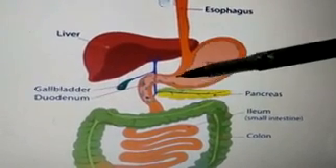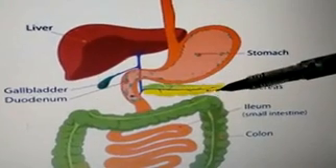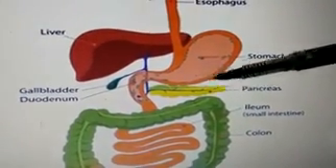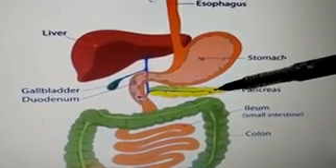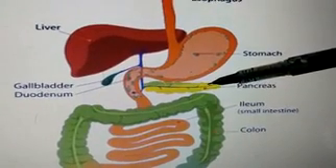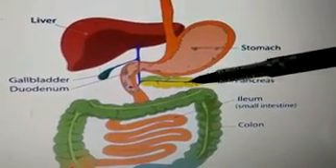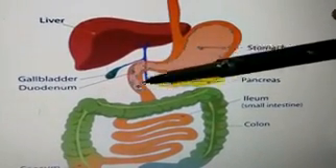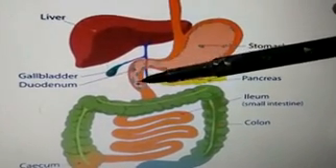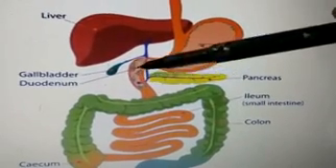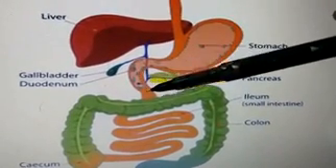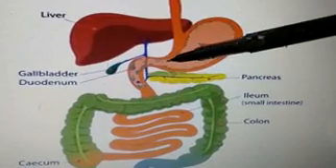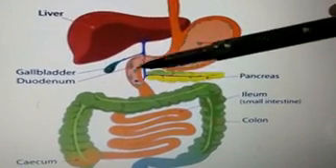The pancreas is a leaf-like structure, also known as a jewel gland, because the pancreas secretes enzymes as well as hormones. Here pancreatic juice and bile juice mix with the chyme which comes from the stomach in the portion called the duodenum. The part of the small intestine which connects with the stomach is known as the duodenum.